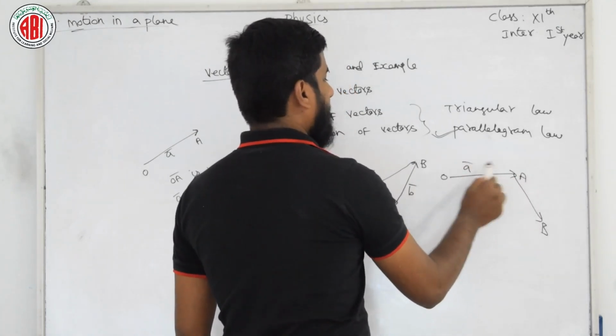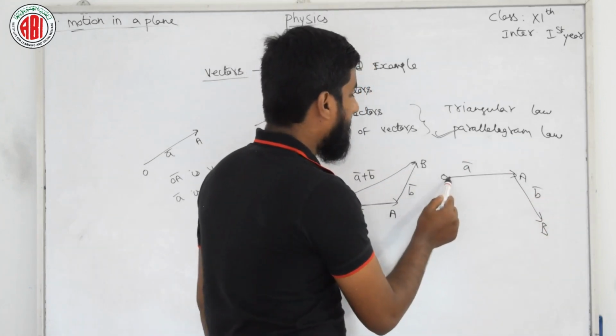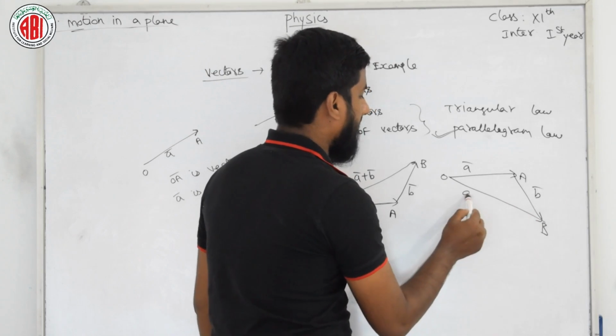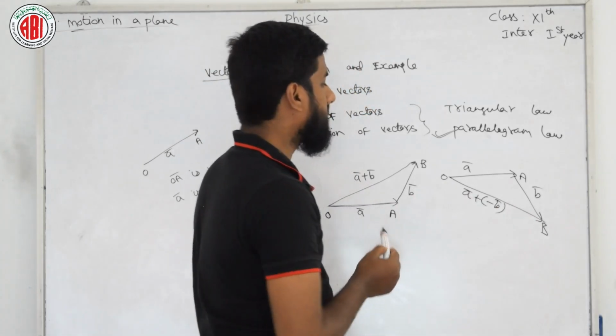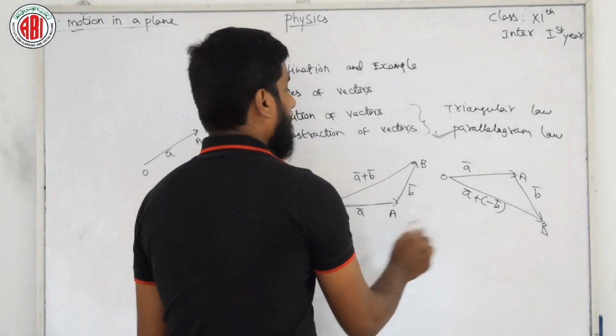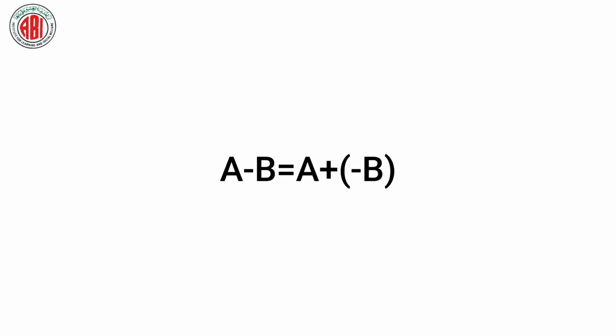So it is A and it is B. So I can write this resultant vector as A plus of minus B vector. So we can say the resultant of subtraction, that is A vector minus B vector, is equal to A vector plus of minus B vector. Here the magnitudes are same.